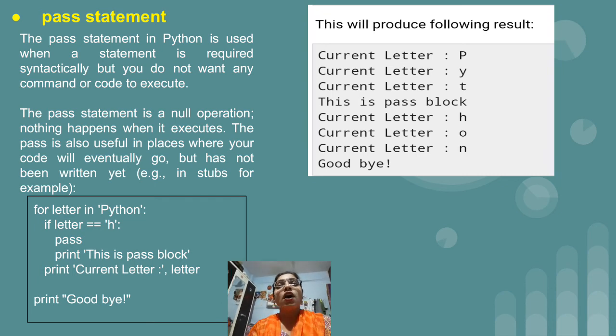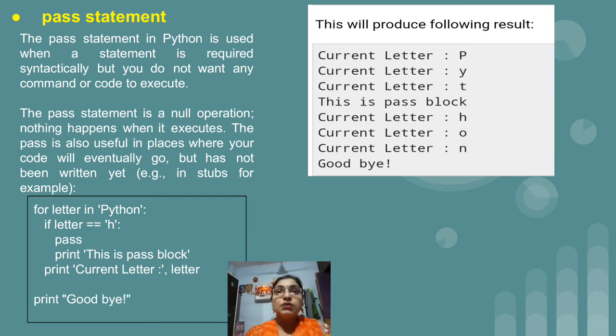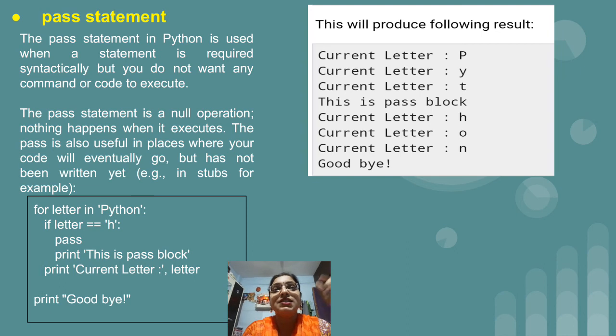So if we compare the continue statement with pass, in the continue statement the certain condition is skipped, and in case of pass nothing actually happens, just the code which we have written after pass will get executed once that particular condition is true.